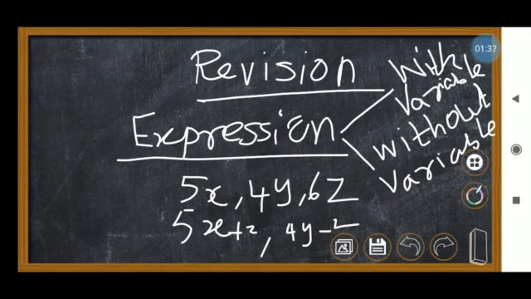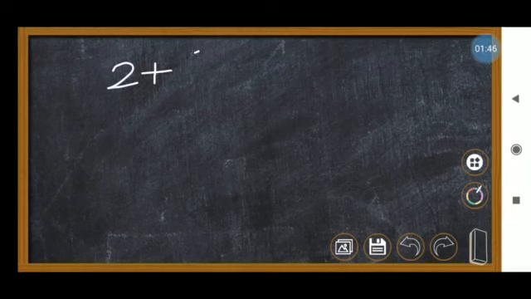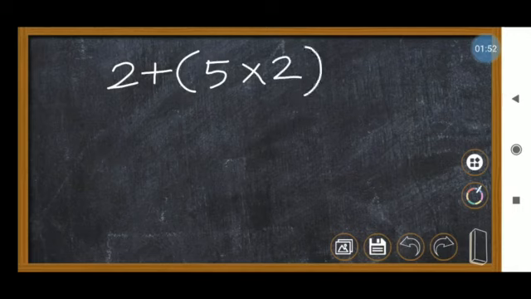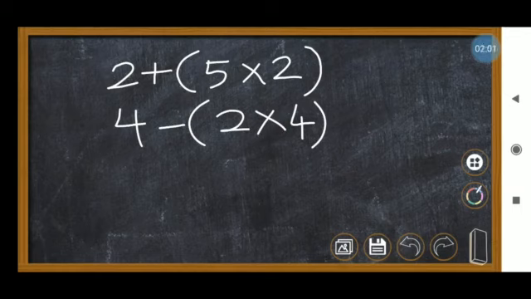The next one which I taught is called without variable. This expression can be written as, for example, 2 plus 5 into 2, and 4 minus, for example, 4 minus 2 into 4. This kind of expression, without the variables x, y, z, p, q, r, is called a without variable expression.